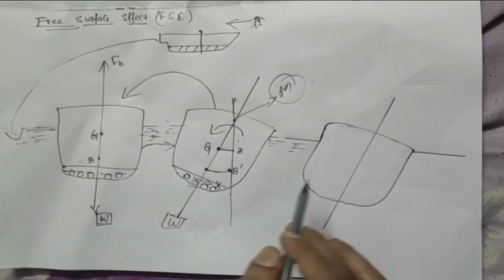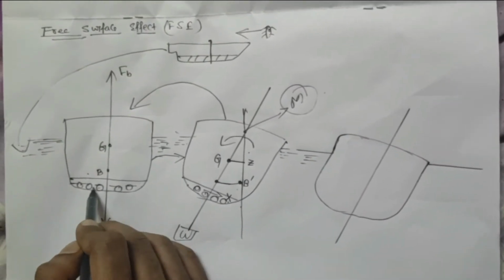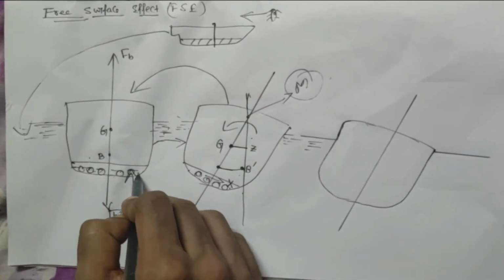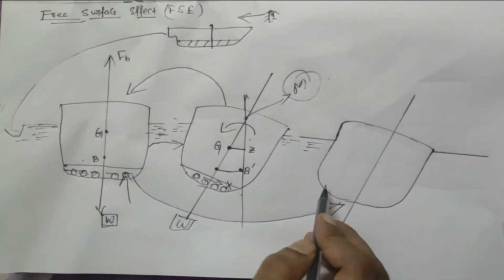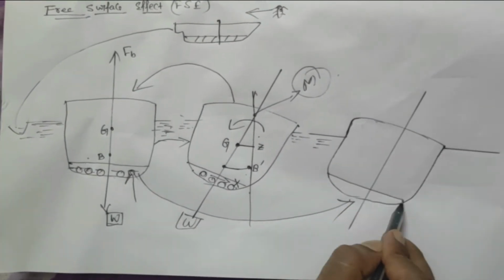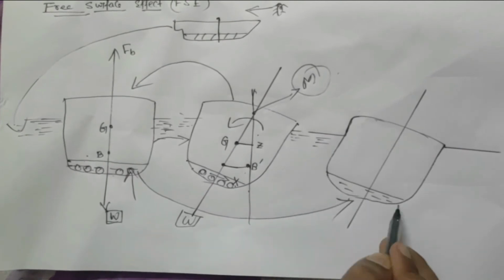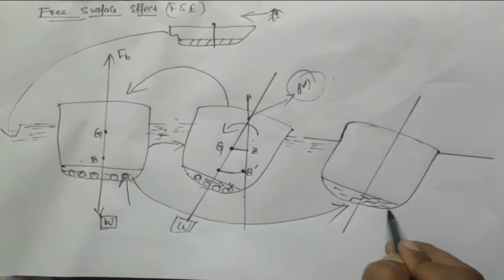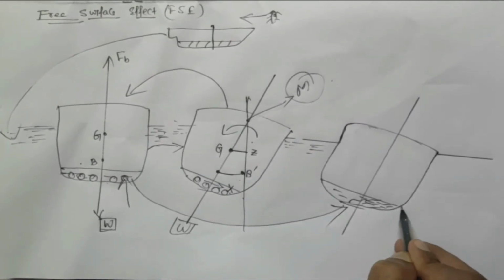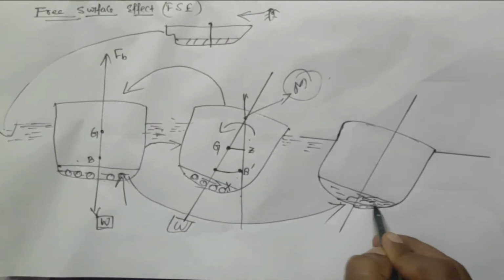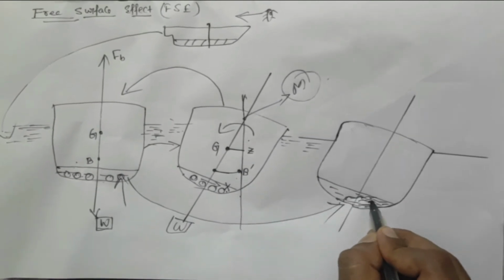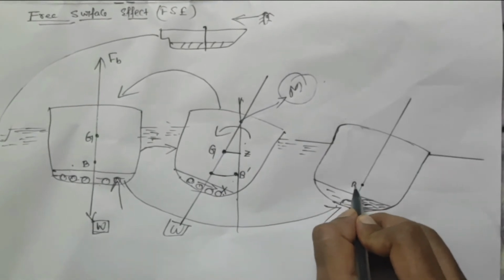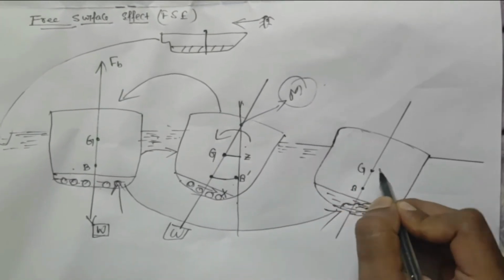Now if we replace the solid with liquid, then what happens? Look, this is my DB tank, and it is liquid. All the liquid shifts to the lower side of this ship. So this is my center of buoyancy, this is my center of gravity.